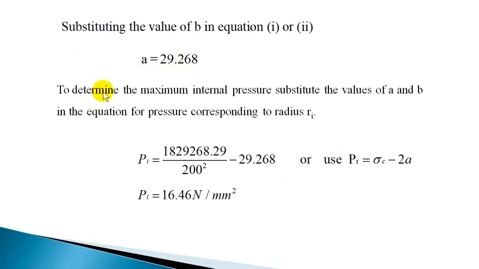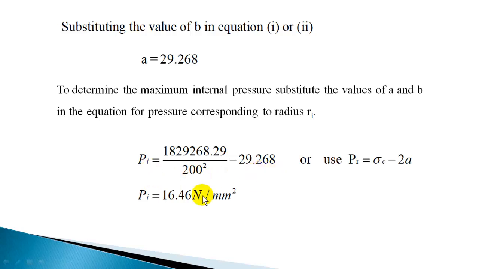Now you have to find out the maximum internal pressure the cylinder can be subjected to. Maximum internal pressure means on the inside radius, so you can substitute Ri as 200 in the pressure equation. You know the B value and A value, pressure is B by r square minus A. B is substituted, A is substituted, and r is 200, the inner radius.